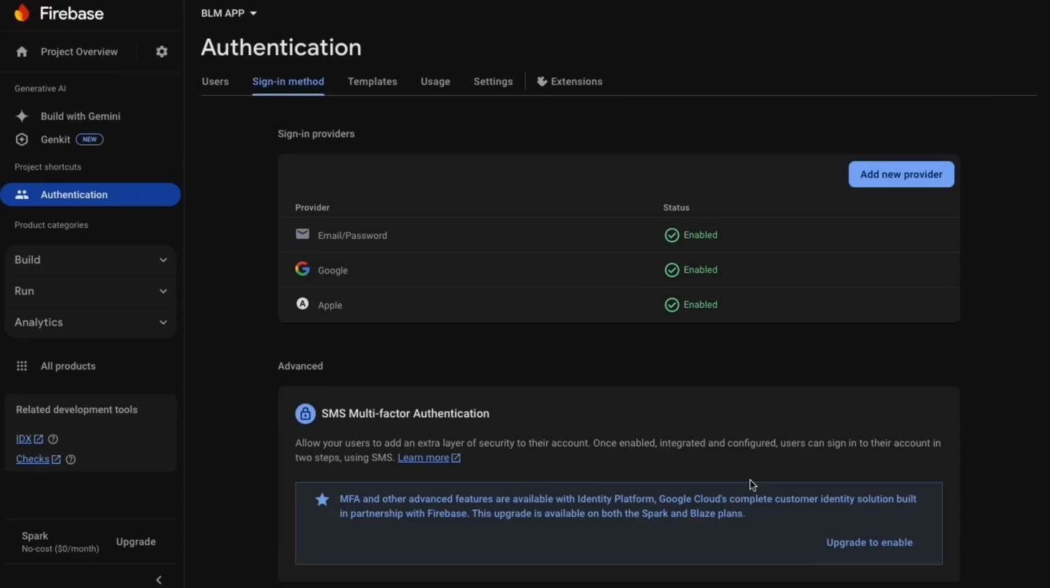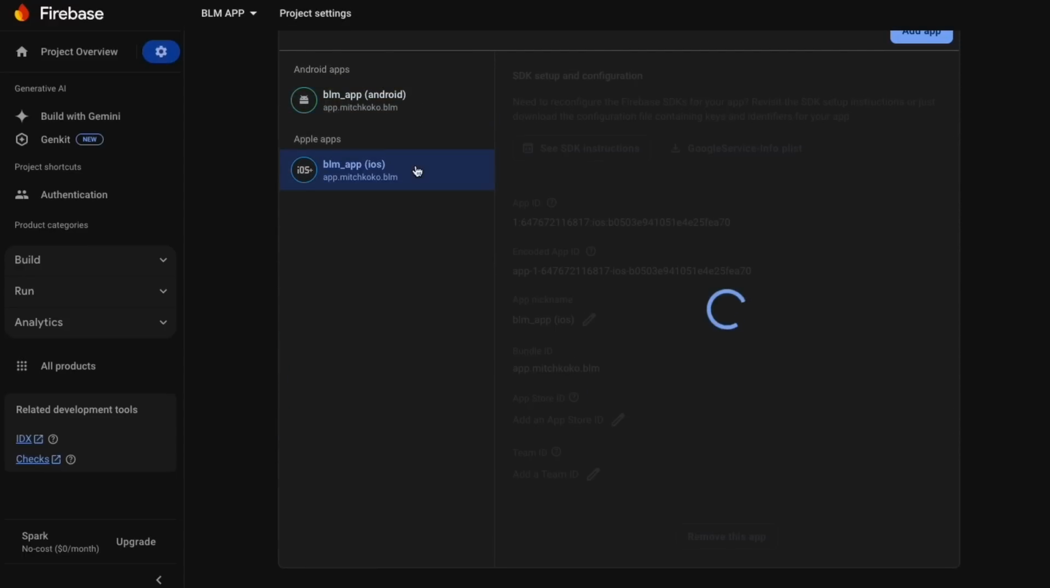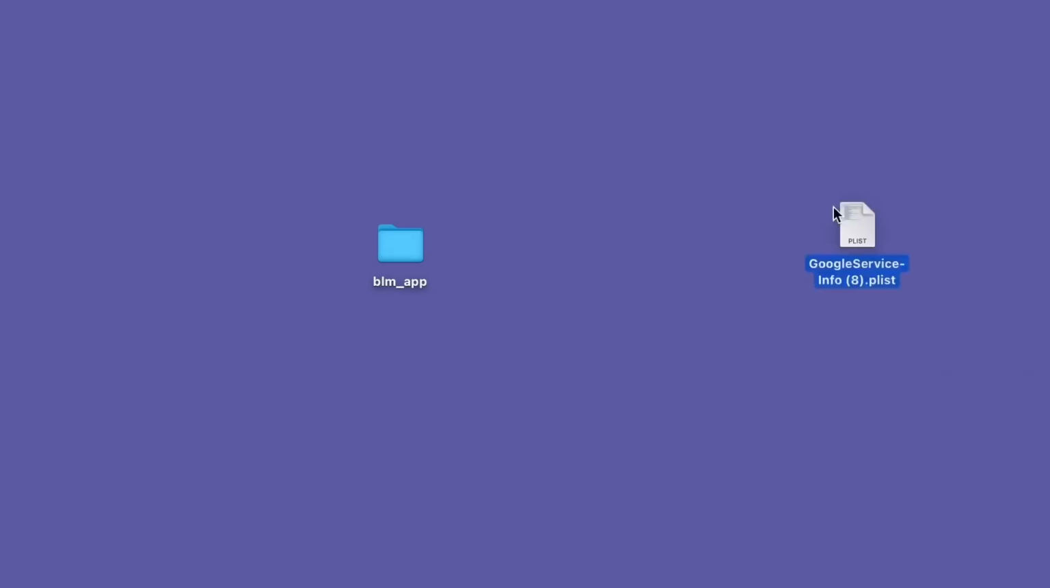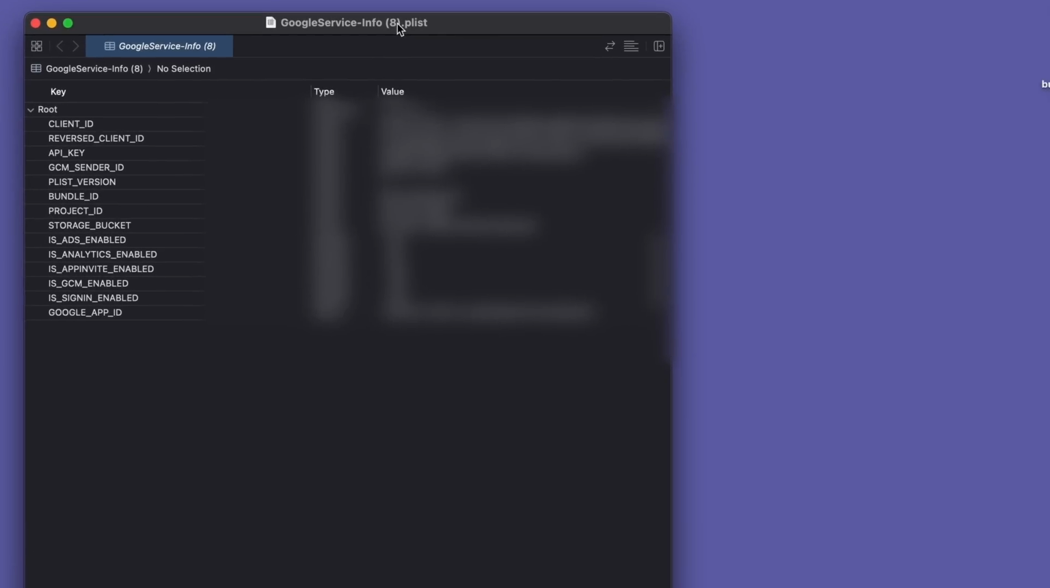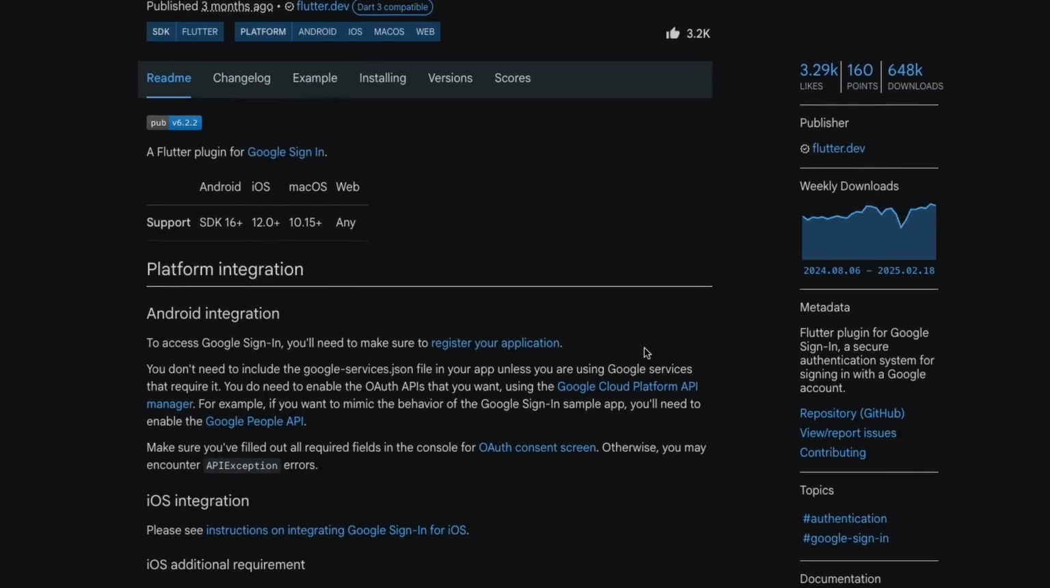Now if you go to your project settings at the top, go to your iOS, and I want you to download the GoogleService-Info.plist. Okay, I'm going to pop that on my desktop. If you open it, we need some of these values, so keep that handy. Everything that I'm doing, I'm following the documentation for this package, the Google sign-in package. You can follow what I do, but remember the most up-to-date information is on this package and it's got all the appropriate instructions. So I would highly recommend you actually read it yourself.